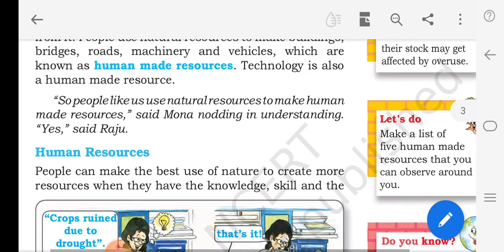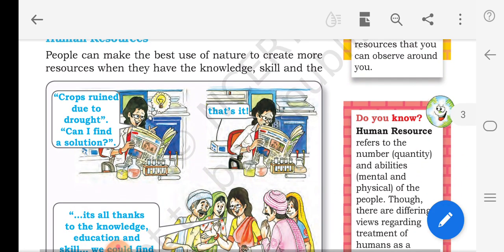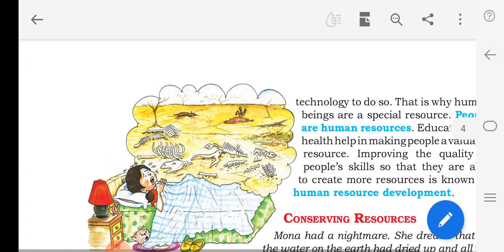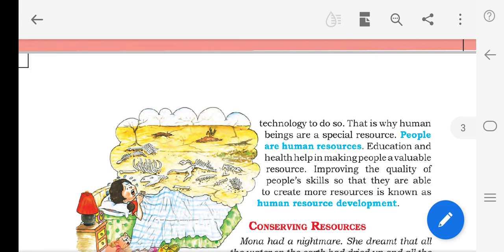Now let's see the human resource. People can make the best use of nature to create more resources when they have the knowledge, skill and the technology to do so. That is why human beings are a special resource. People are human resource. People like we are ourselves human resource.